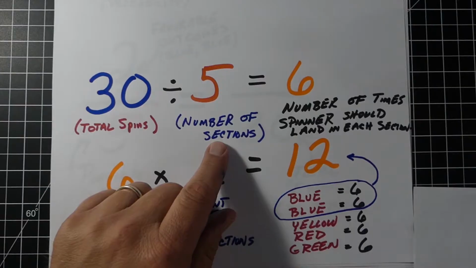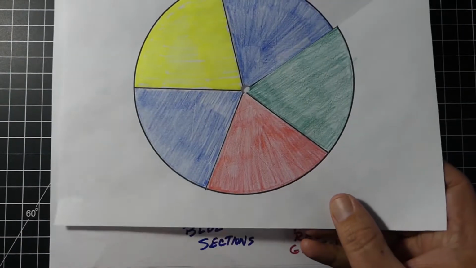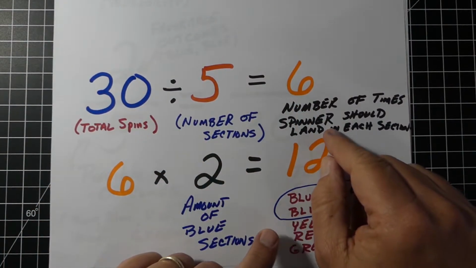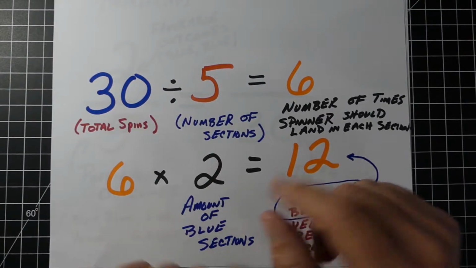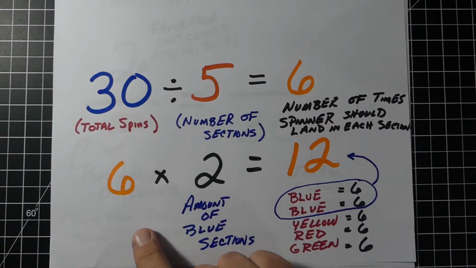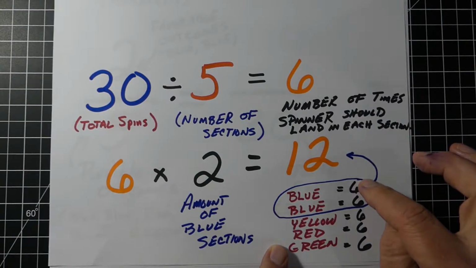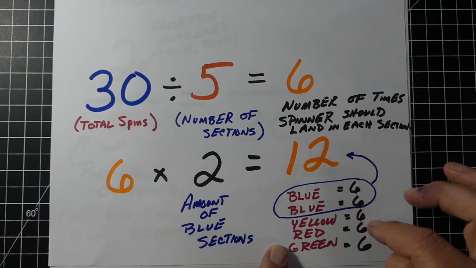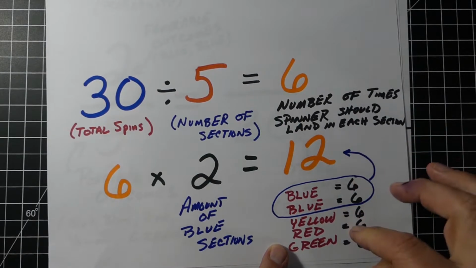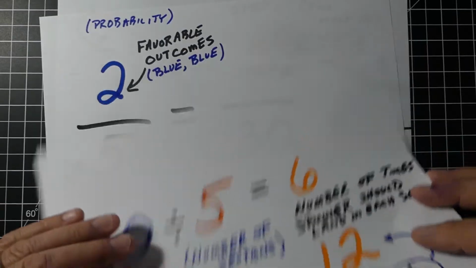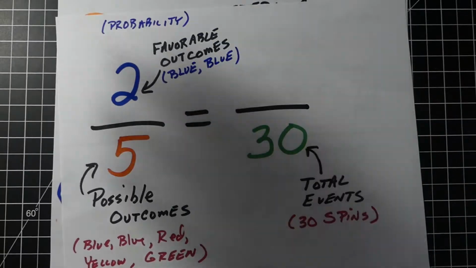We take our 30, divide by the 5 sections. So there's our 5 sections right there. And we would get 6. Each of those 5 sections should occur 6 times. Now, because there are 2 blue sections, we take our 6 times 2 to get 12. You can see right here how we broke it down. Each of the sections should occur, in theory, the same amount of times. So if we're going to spin our spinner 30 times, blue should occur 12 of the 30. Now again, is it guaranteed? No. But this is what should happen in theory.